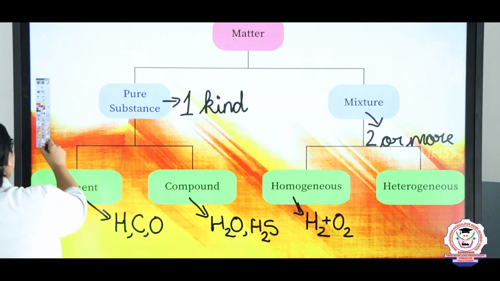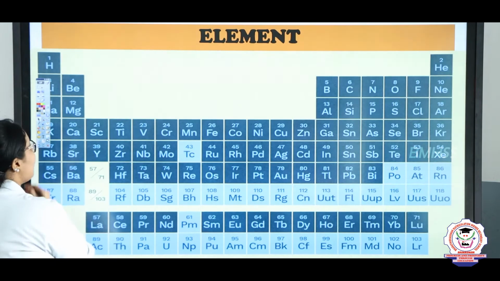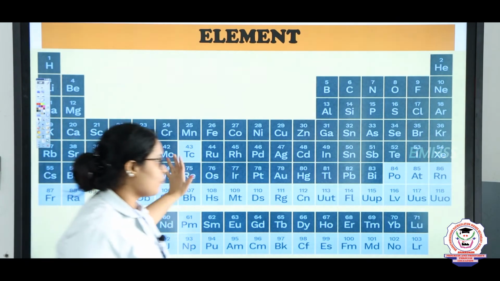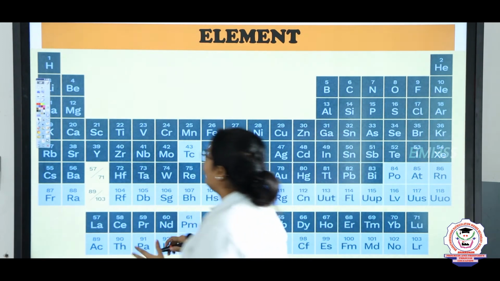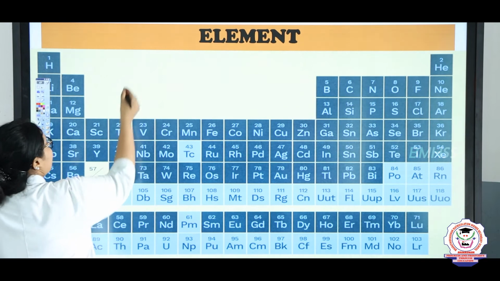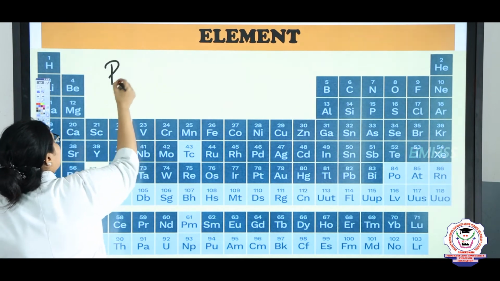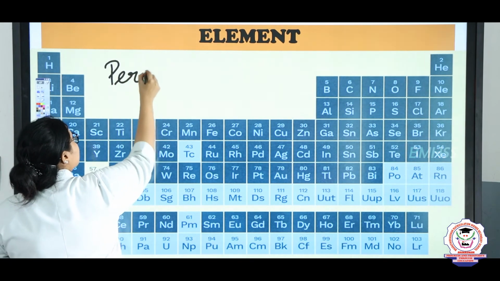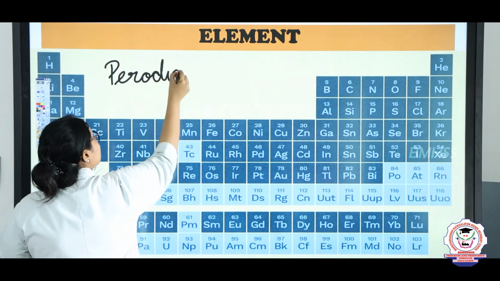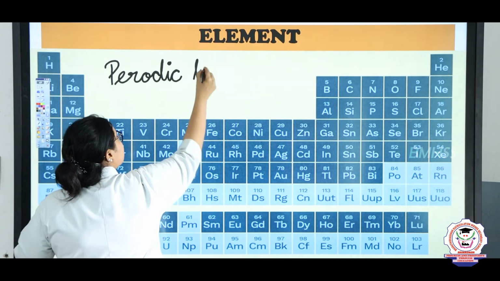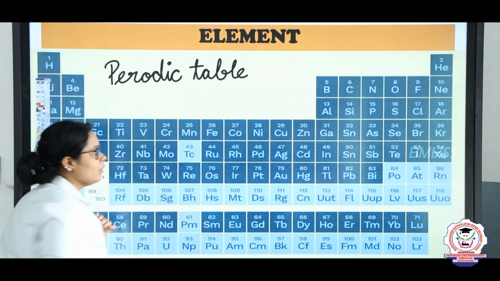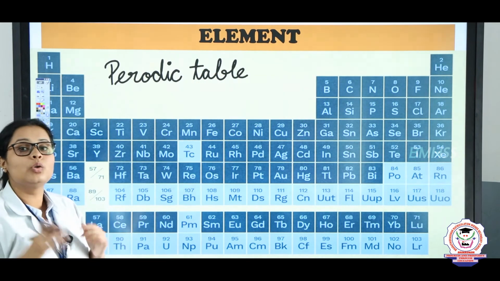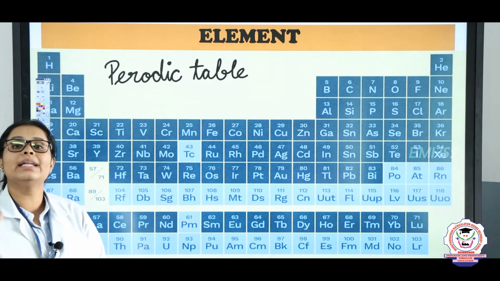So now let's see in detail about elements. Children, this particular thing which you can see on the board is known as the periodic table. In the periodic table there are a total of 118 elements.